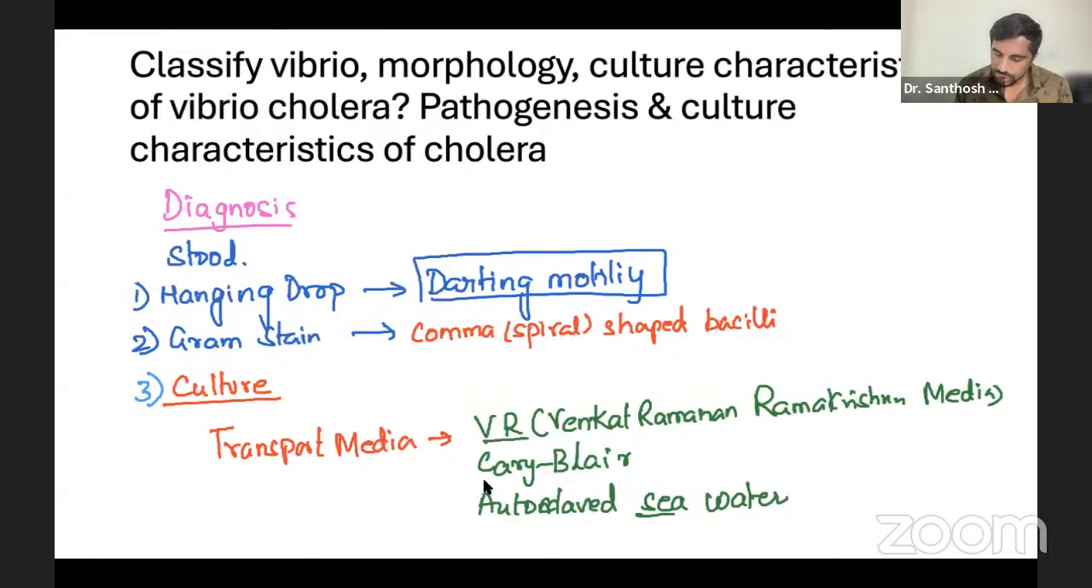So Vibrio cholerae, Cary-Blair media, autoclaved. We are using Cary-Blair. These are the transport media. Expected one mark question. If you write this, you have to write it to get a good score. Okay. So this is transport media.